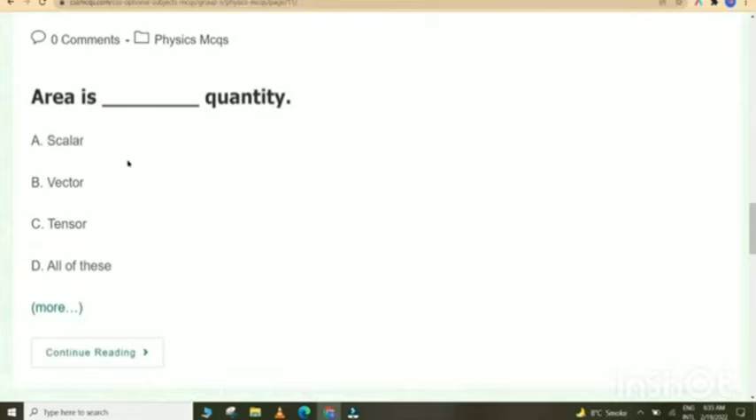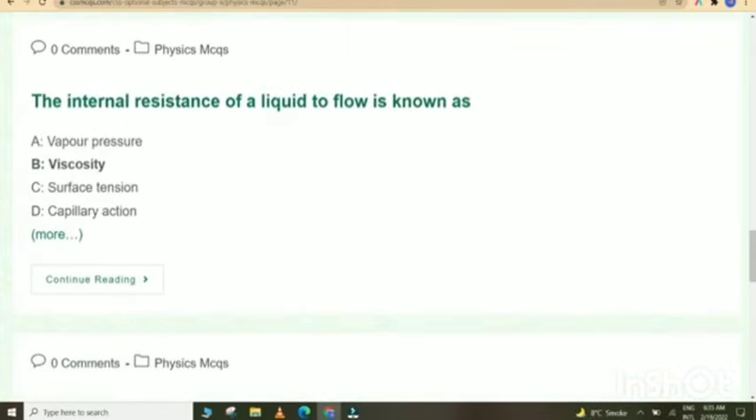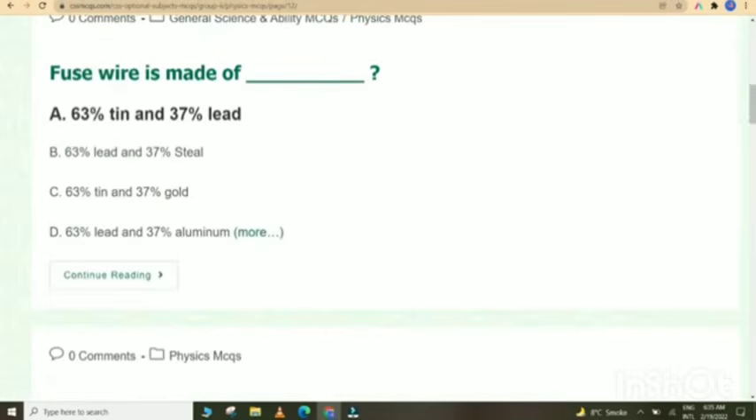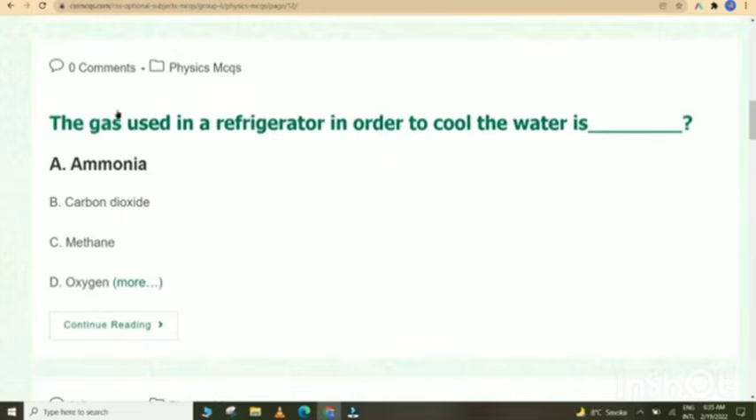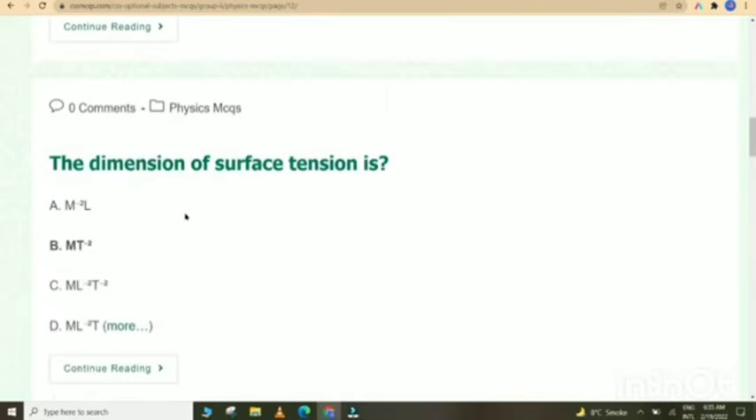Area is a dash quantity. Area is a scalar quantity because it has no direction. The internal resistance of a liquid to flow is known as viscosity. SI unit, full form, International System of Units. Fuse wire is made up of 63% tin and 37% lead. The gas used in refrigerator in order to cool the water is ammonia. The dimension of surface tension is MT^-2.